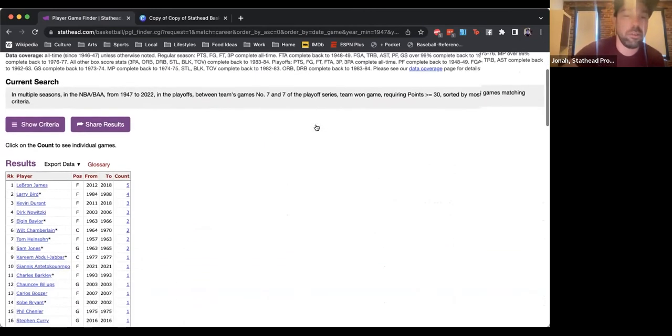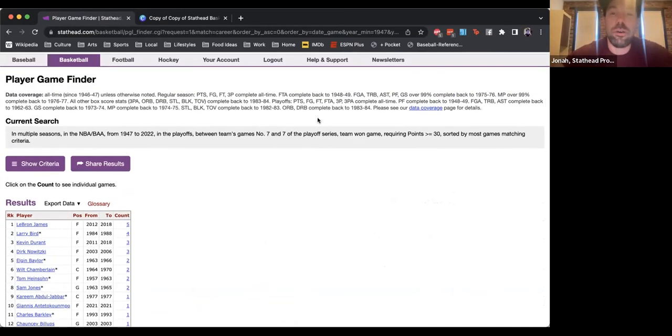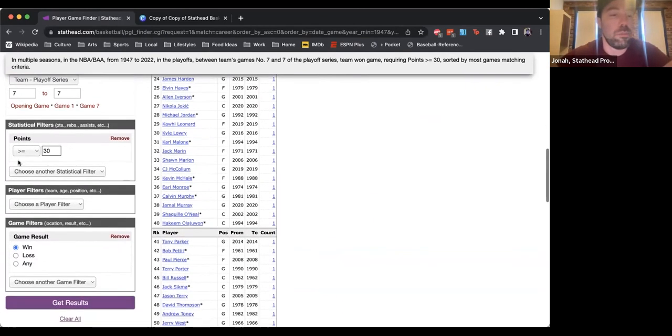And there we go. It turns out LeBron has done that the most times. He has done it 5 times, followed by Larry Bird with 4, Durant and Dirk with 3. So again, the real power of a tool like this comes from mixing and matching, combining filters, adding them, subtracting them. And you can really put together some nifty searches.